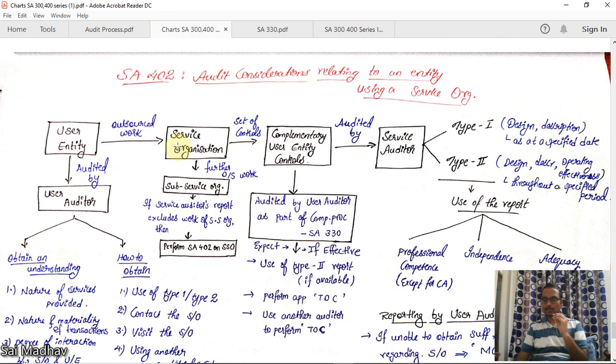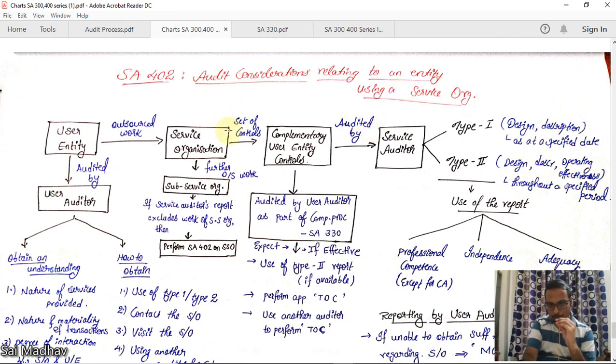Okay, service organization is doing work for us. Okay, we are giving them work. This service organization has some set of controls, that is known as complementary user entity controls. Okay, this service organization is audited by service auditor.